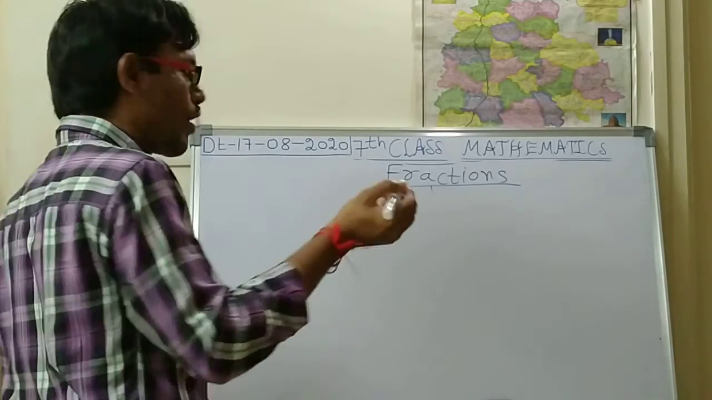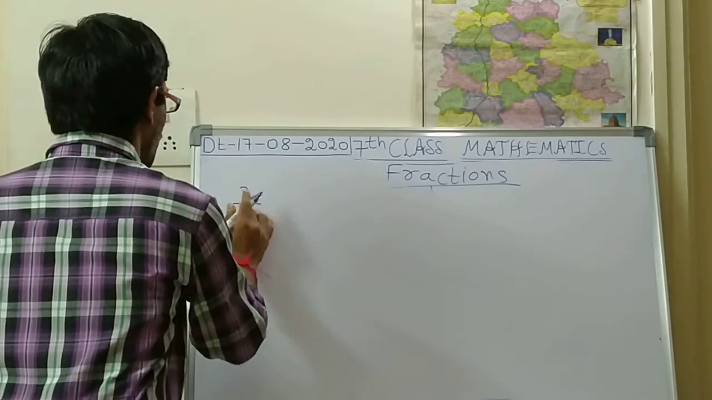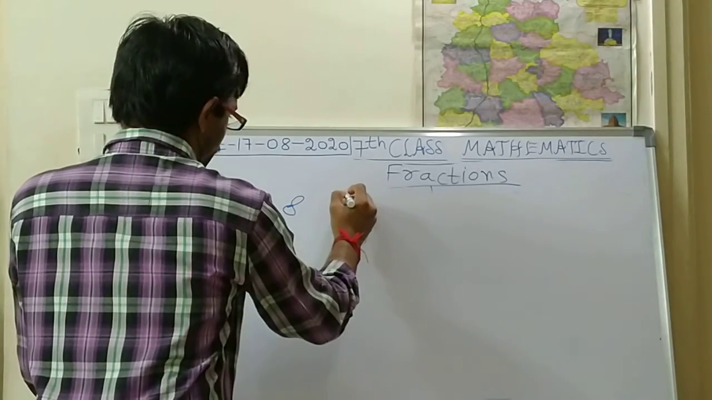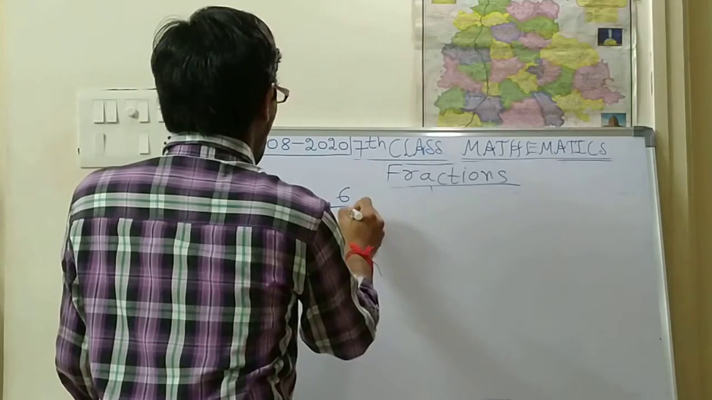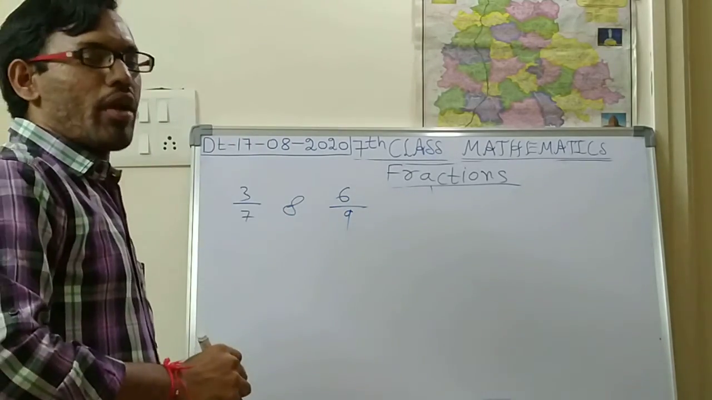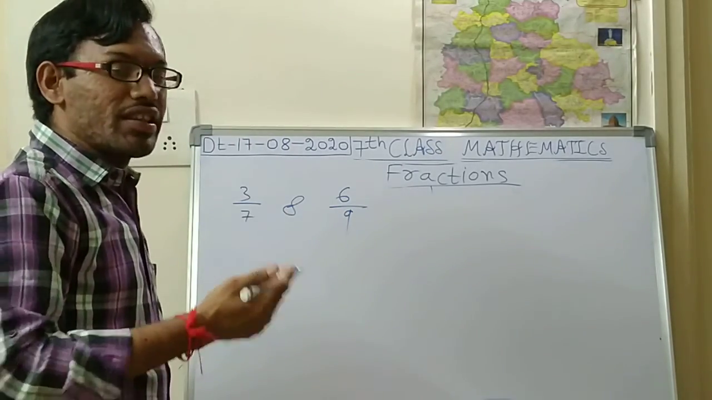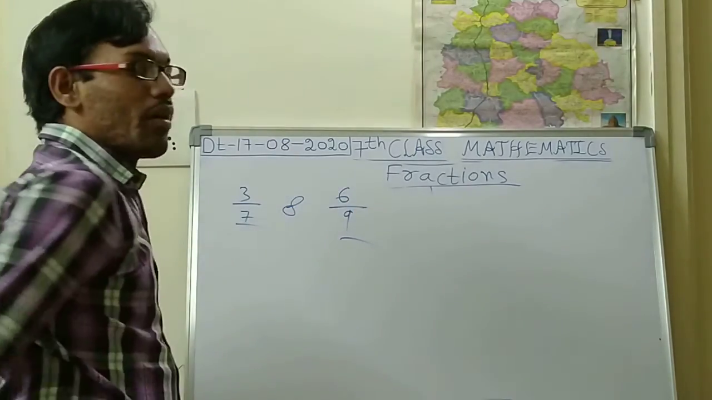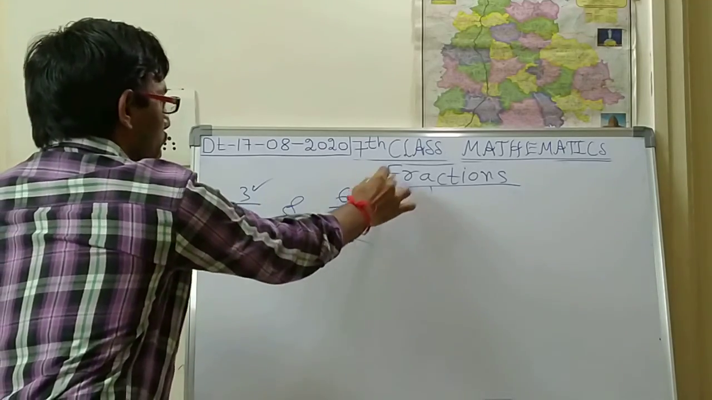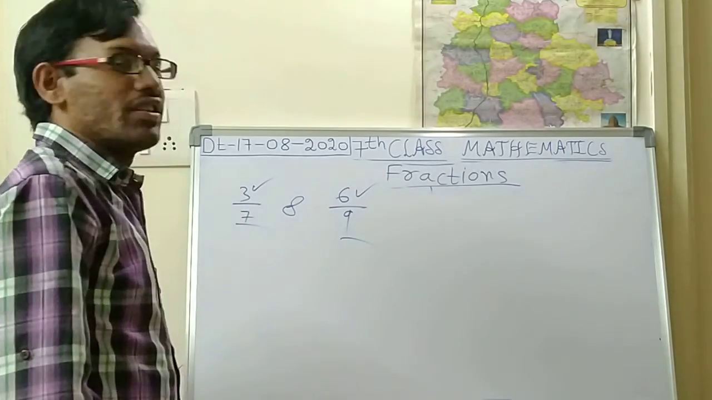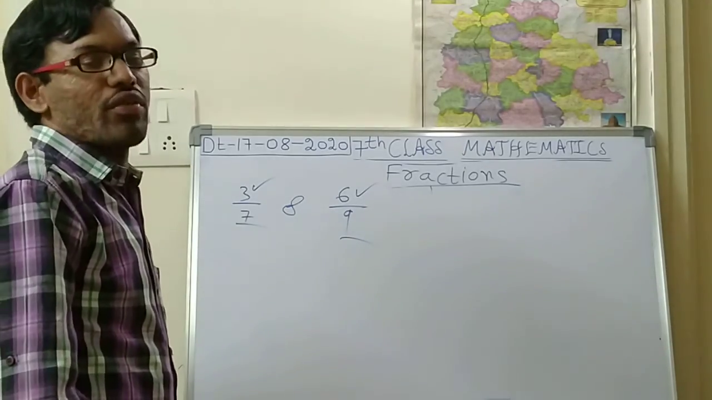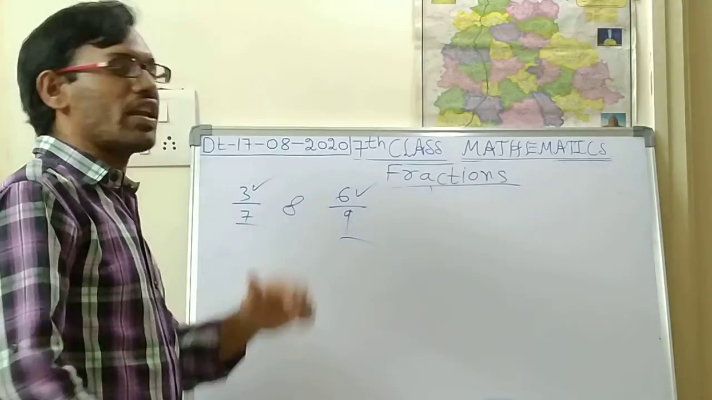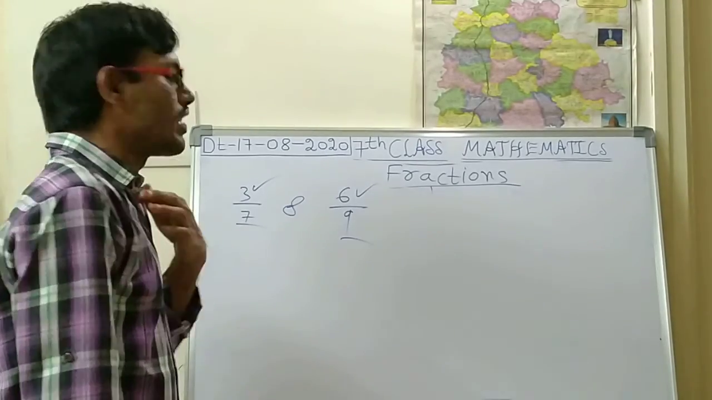Suppose I am taking fractions. Suppose 3 by 7 I have taken, and the next one, 6 by 9. So these two are proper fractions only. How can we say these two are proper fractions? Check the denominators. Denominators are greater than the numerators, so these are proper fractions. From these two fractions, which is greater? How can we say? For this there is a rule.